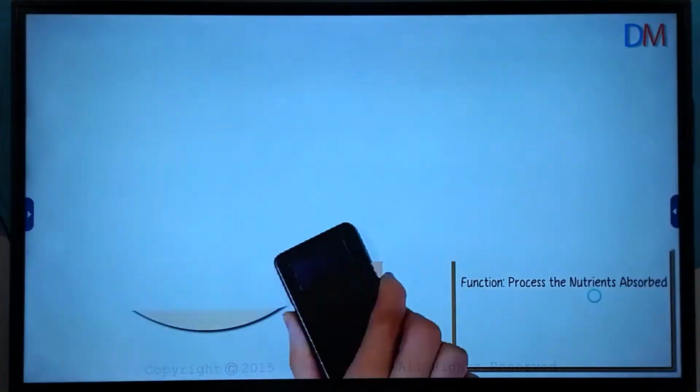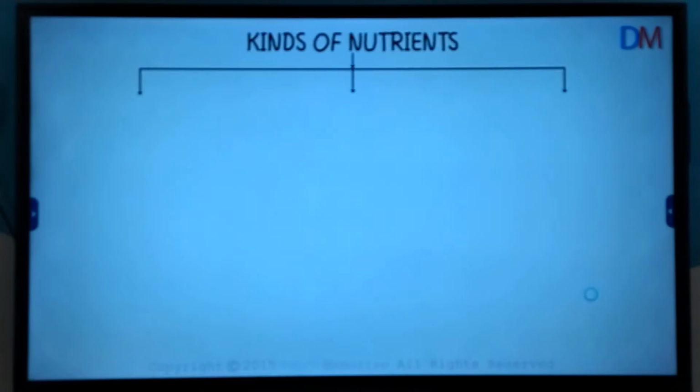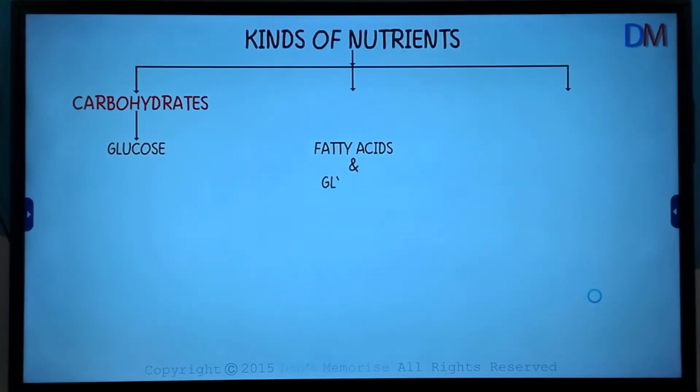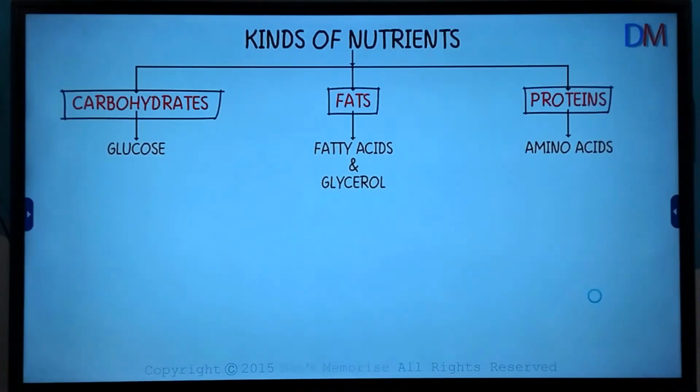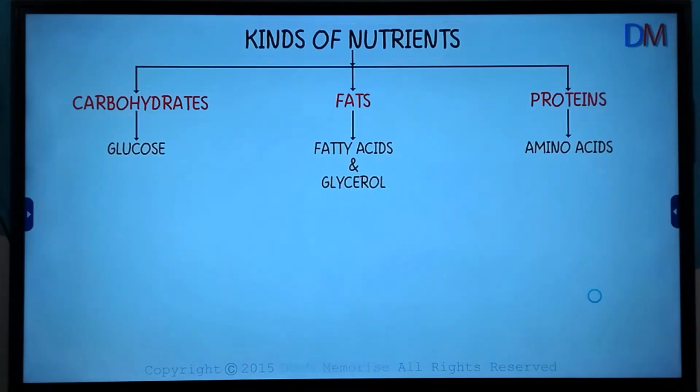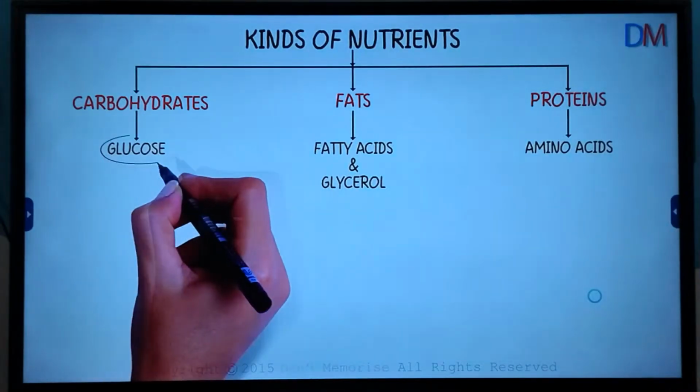But how are the different nutrients utilized by the body? Let's talk about the three main kinds of nutrients. Glucose, which is broken down from carbohydrates; fatty acids and glycerol, which are broken down from fat; and lastly, amino acids, which are a broken down form of proteins. These are the three main kinds of nutrients which have been broken down and are ready to be absorbed into the body. What exactly happens with glucose?